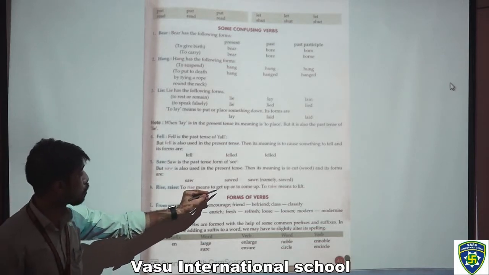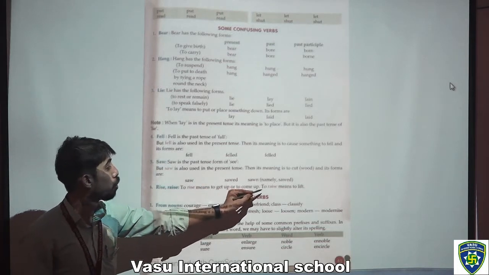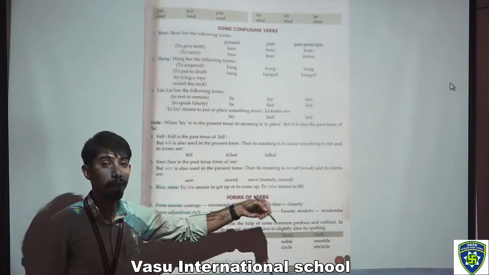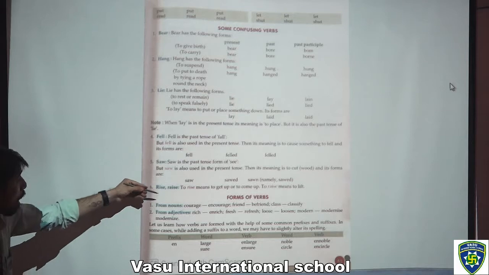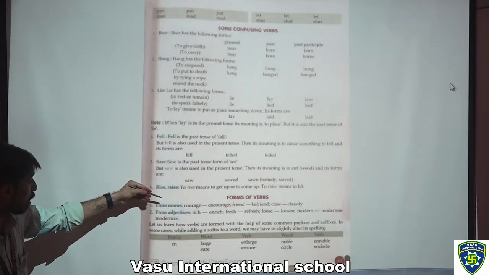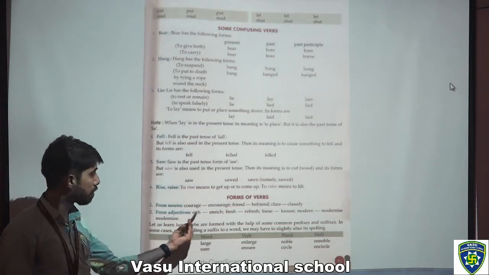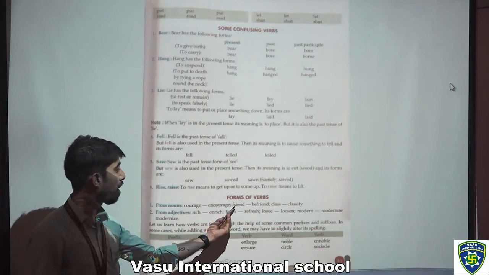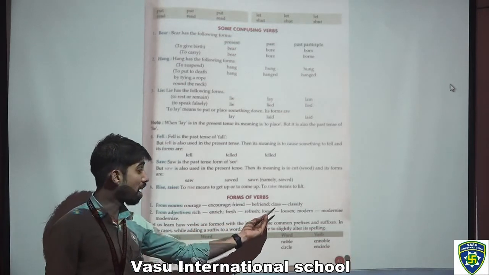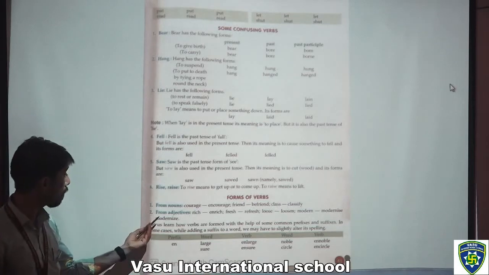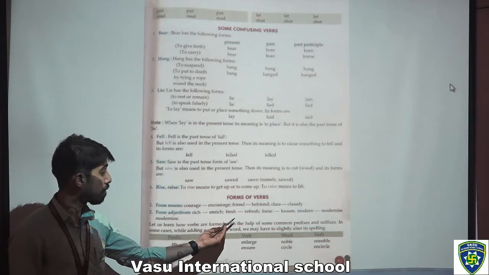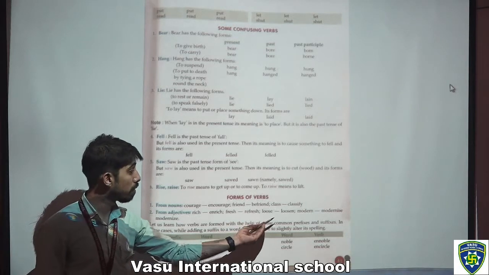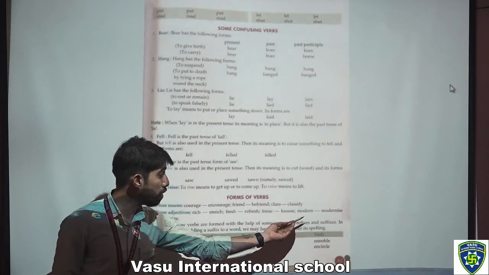The sixth one is rise, raise. To rise means to get up or to come up. To raise means to lift. Now these are the formation of verbs. The first is from nouns and the second is from adjectives. The first one is courage, encourage. Friend, befriend. Class, classify. Now from adjectives: rich, enrich. Fresh, refresh. Loose, loosen. Modern, modernize.